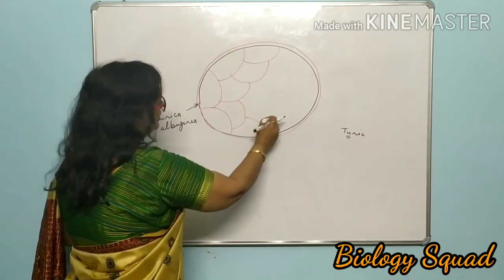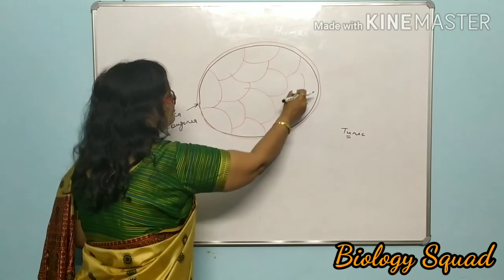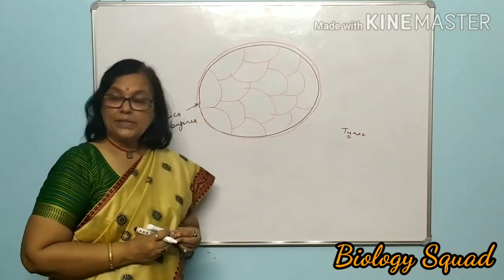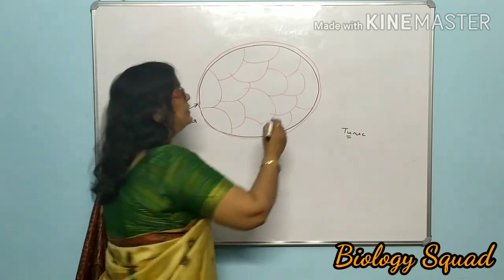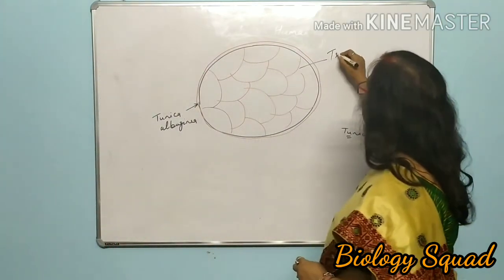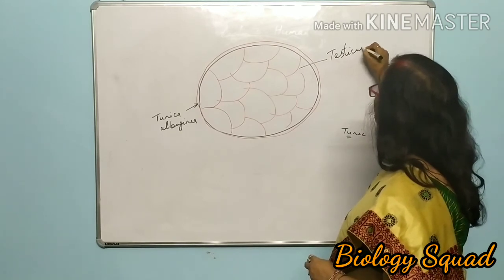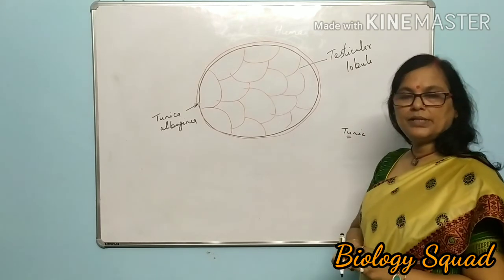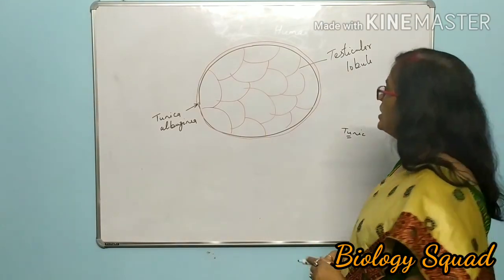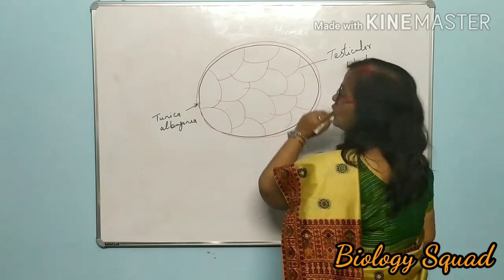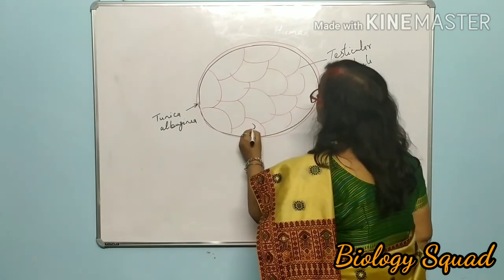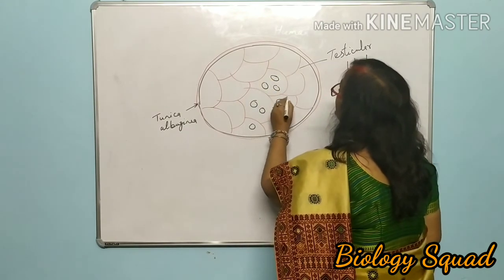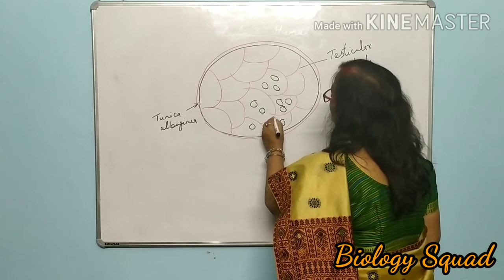There may be near about 250 compartments in a testis. These compartments can be termed testicular lobules. These are lobular structures, testicular lobules. And in each lobule, there may be 1, 2 or 3 very coiled tubular structures.